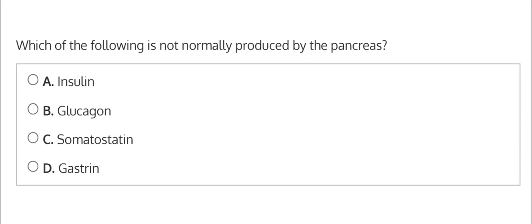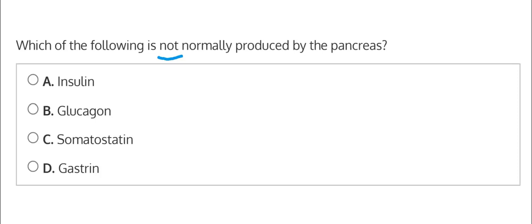Following is not normally produced by the pancreas? So we're looking for an incorrect answer here. In order to approach this question, let's see if there are one or two that we know for sure is something that's correct, and then we could narrow it down to the two others and then discuss.